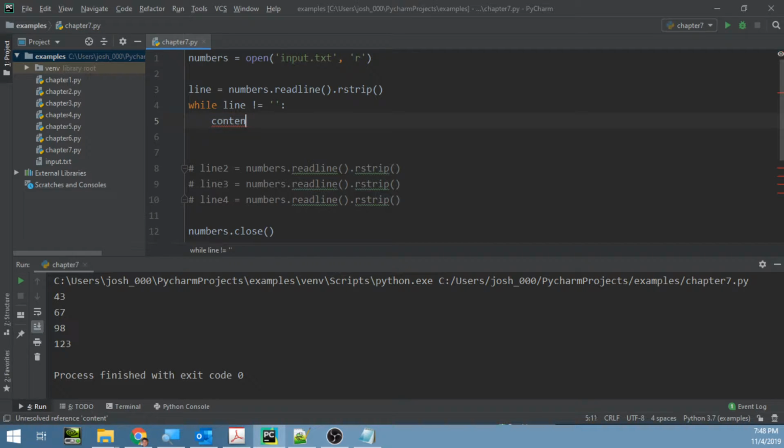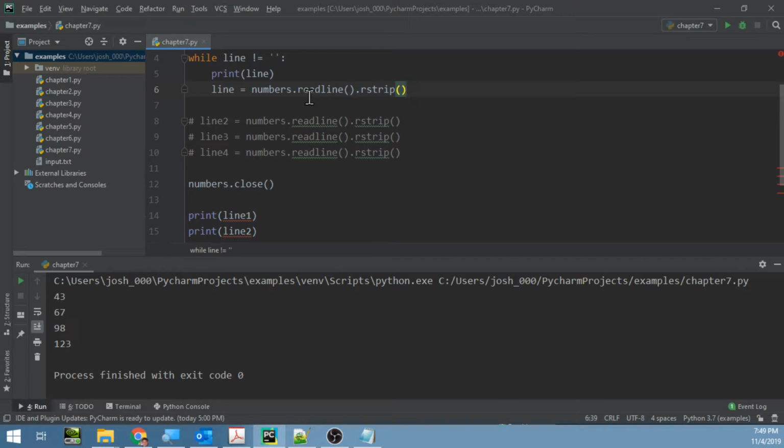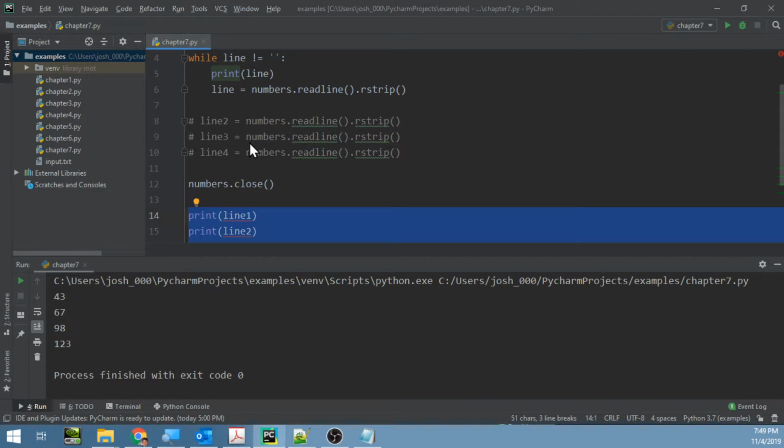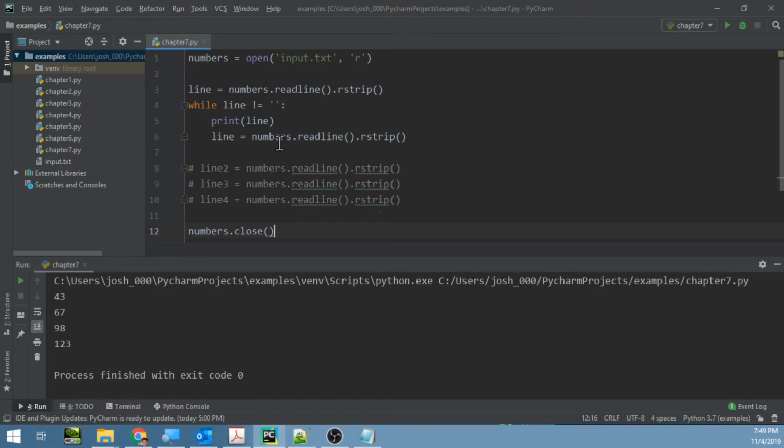Let me back up a little bit. I think we just print this directly. We don't need to do anything to it. Yeah, let's just print the line out. And then we'll go ahead at this point and read in the next line. So we'll take this and I think we just paste that there. Yeah, save us a little bit of typing. And then we close the file, and then we don't need this anymore because we're not going to print down below. We're actually going to print this in the while loop here.